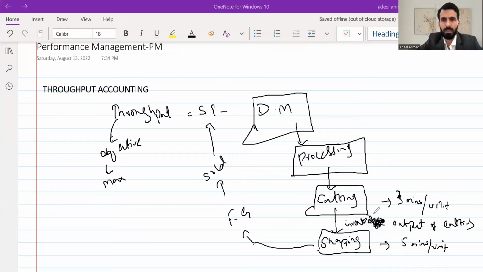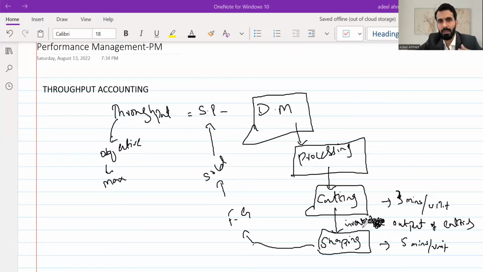The solution could be that the cutting process needs to wait, let's say, for 2 minutes. Once the output of the shaping process is complete, then the cutting process will start processing, so that the output of the cutting process will directly become the input of the shaping process.